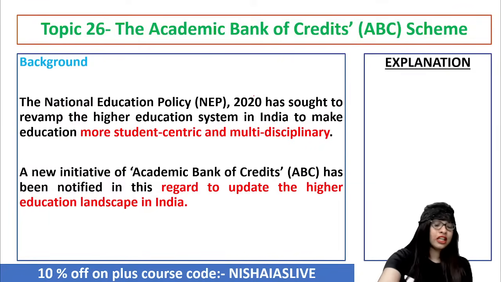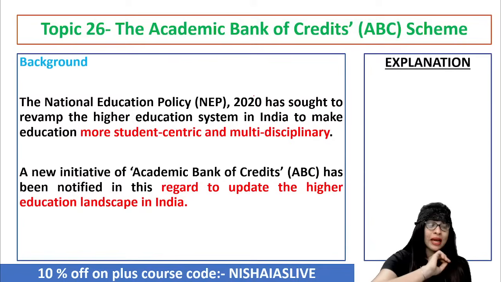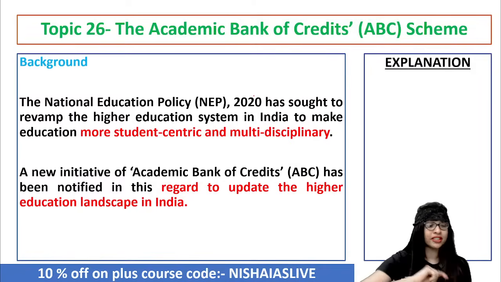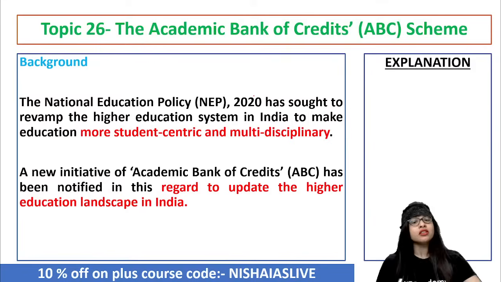So now, in lieu of this particular perspective, what happened was that, against the National Education Policy background, a new initiative called ABC, Academic Bank of Credit, was notified by the University Grants Commission, or UGC. So then they will be able to update the higher education landscape in our country, India.